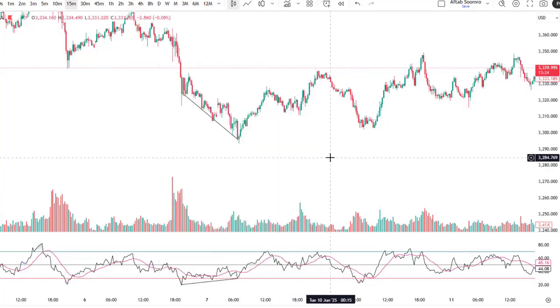So this was the simple introduction about the RSI divergence and the settings of the divergence which I have done in my chart. So let's see in the next video.